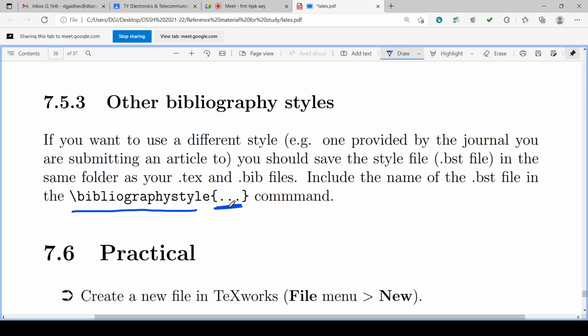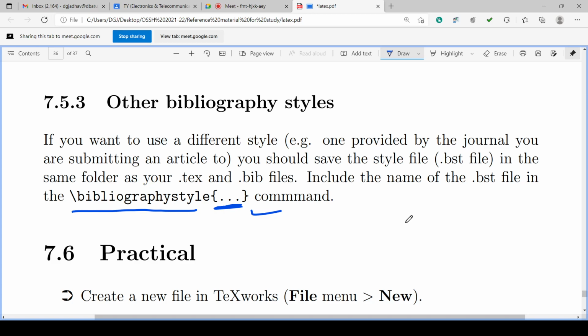Here we can write the name of that file in this command. So to use that package and that facility, we have to do this additionally. The .bib file is put in the same folder as the .tex file. Similarly, the .bst style file can also be created for a particular journal, and we can put it into the same folder.